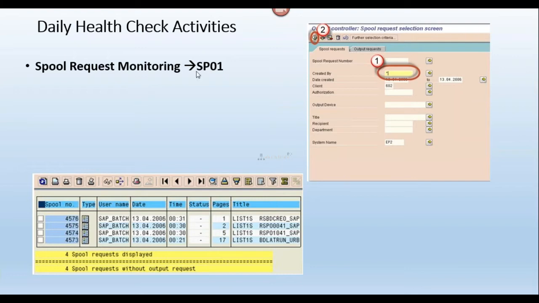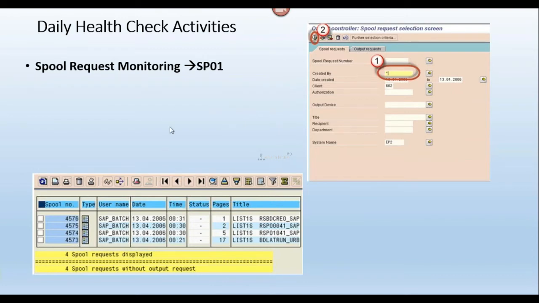So what is the use of a spool request? Whenever you have given a print option in SAP level, spool request will be generated based on the user ID, based on the date and time. Okay, and once the spool request has been generated, this spool request will be handled by my spool work process. Then what will happen? This spool work process will give a signal to your local laptop or local desktop operating system level spool service.